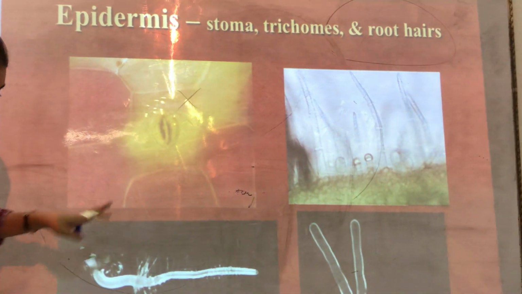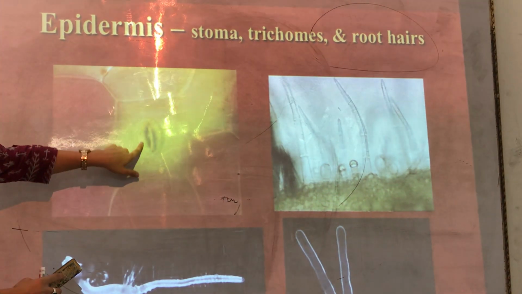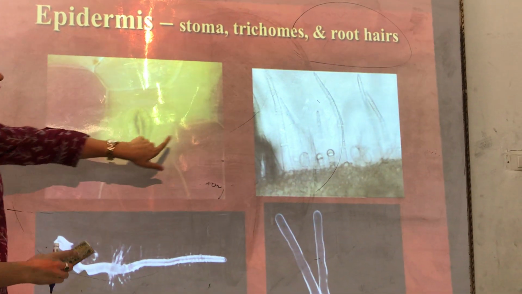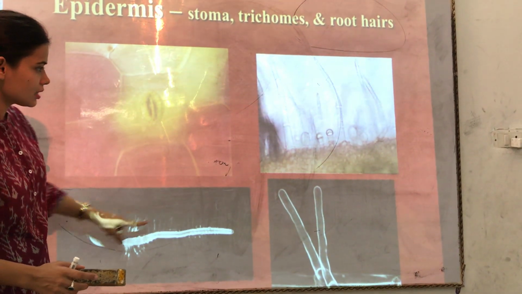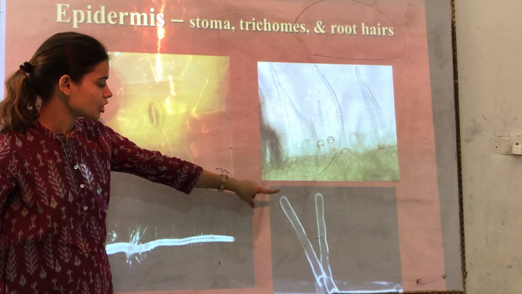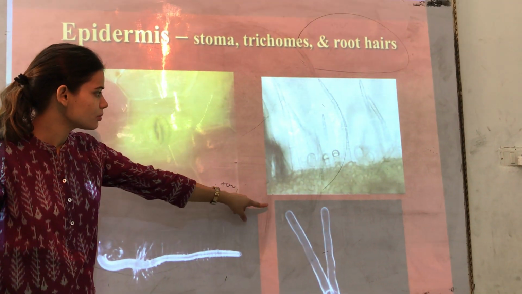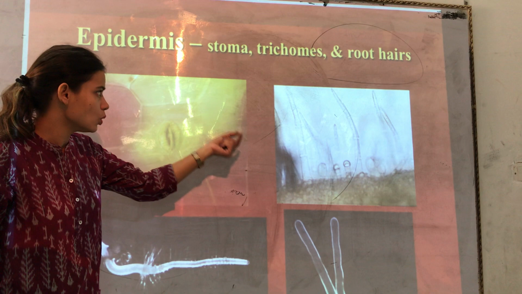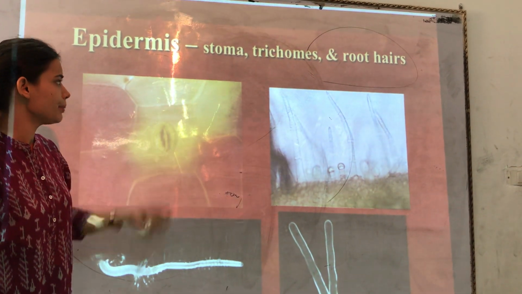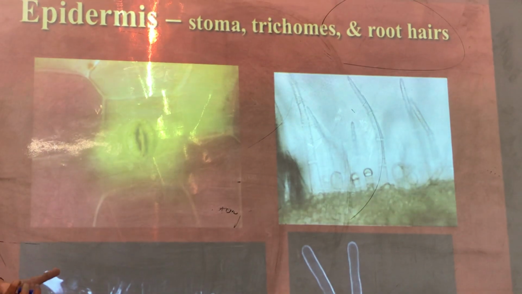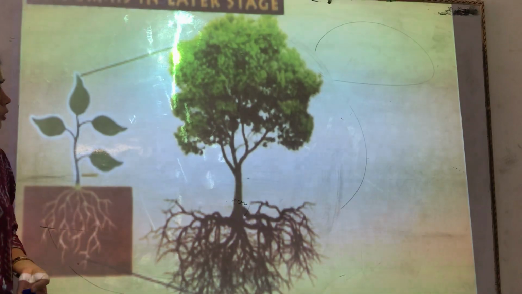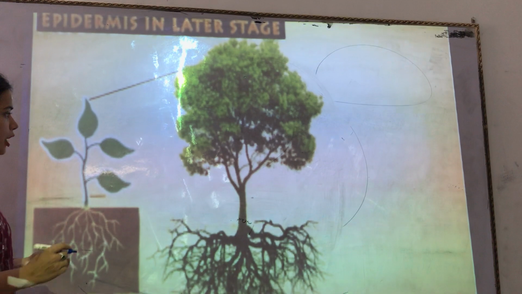Now you can see some microscopic pictures. This is the microscopic picture of stomata. These are the root hairs. These are also root hairs. These are the cuticles which I showed you in the rose. In rose plants, you must have seen those spines. Those spines are due to the epidermis tissue. They are protecting the plant from being taken away. Okay, so now we just talked about epidermis tissue.